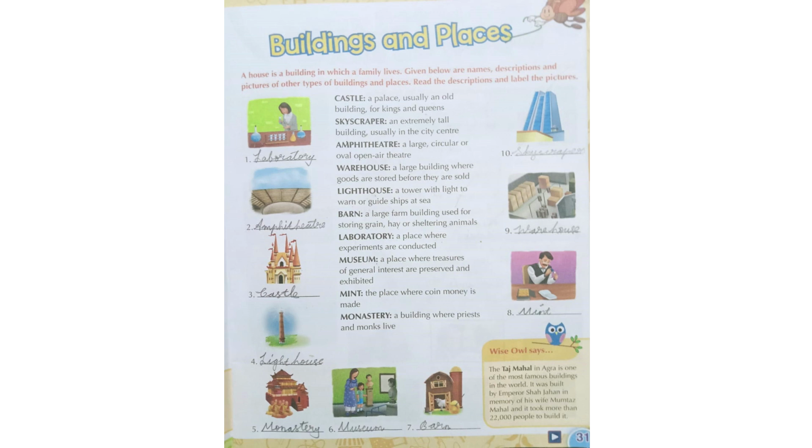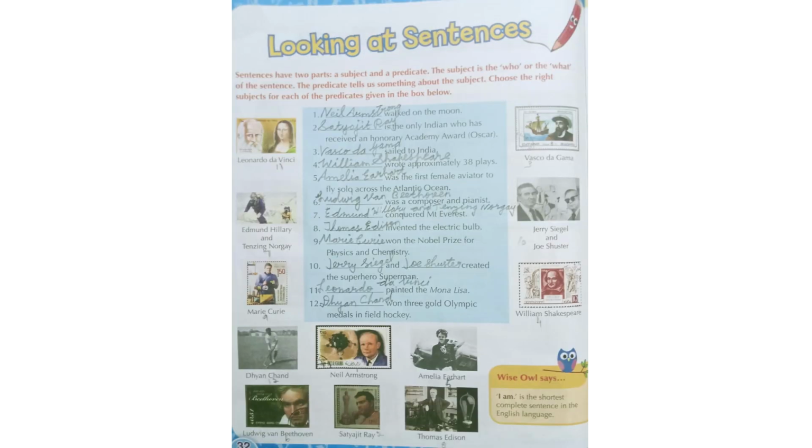Take page number 32. Here we will study sentences. Do you know how to make a sentence? Sentences have two parts. How many parts do sentences have? We have two parts. What are they? Subject and predicate.